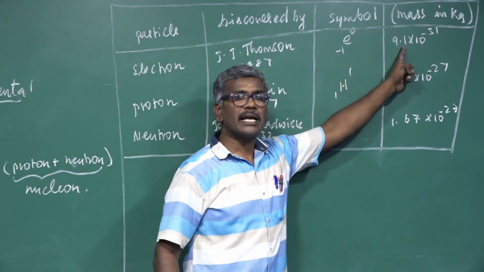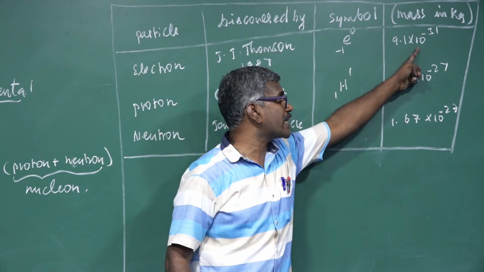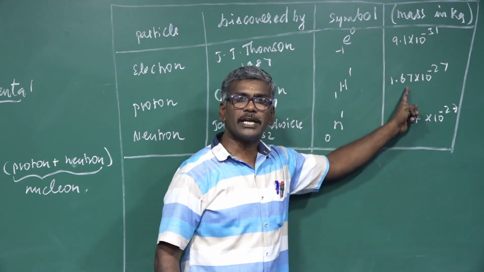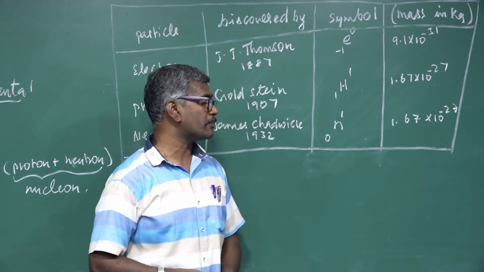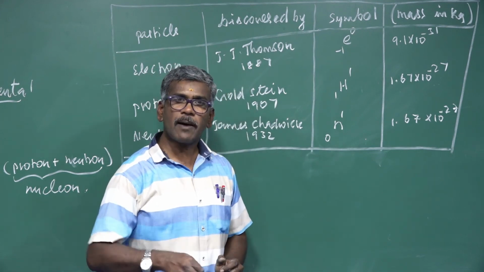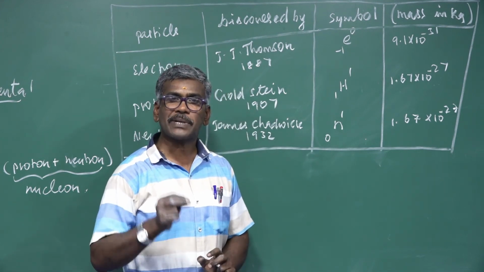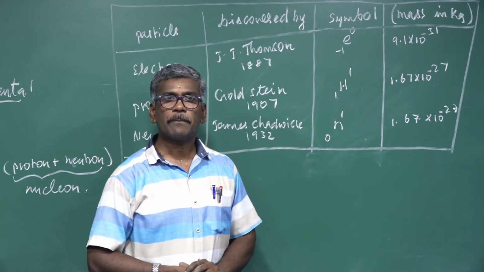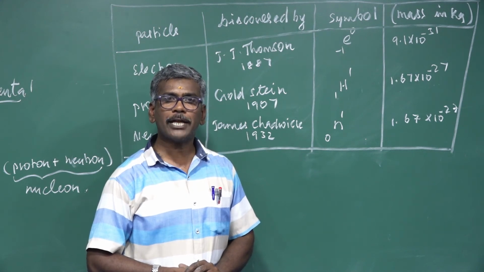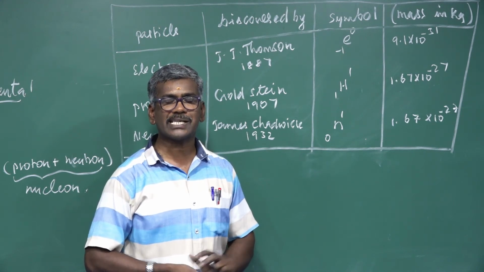Electron mass 9.1 times 10 power minus 31, proton and neutron mass 1.67 times 10 power minus 27. Some more unstable particles are present in the nucleus, called meson, positron, neutrino, antineutrino, antiproton, antineutron, etc.